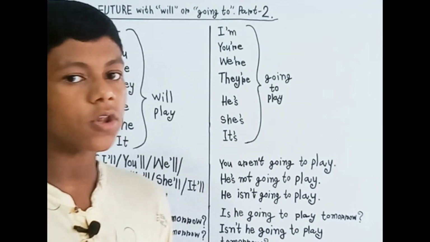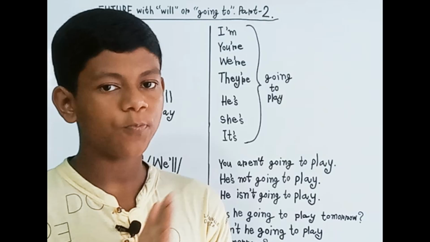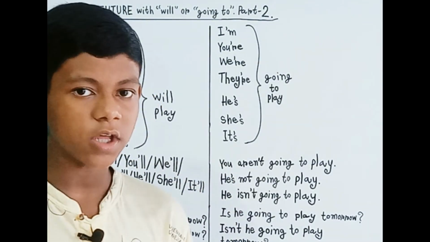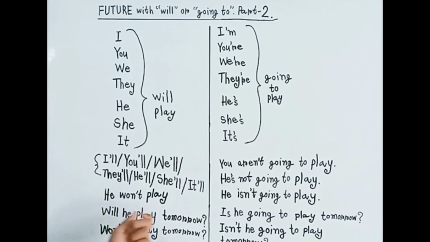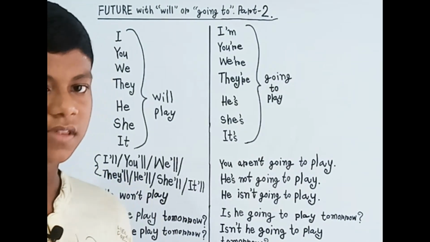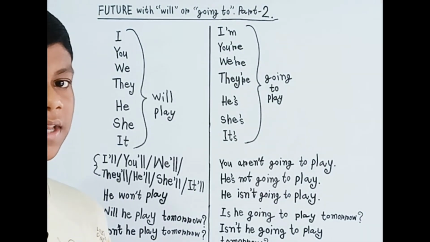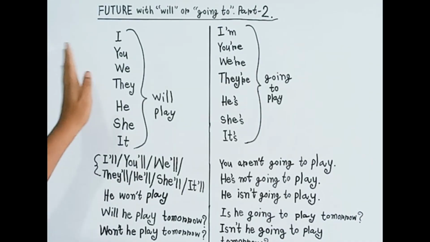Now we will try to learn the question. Before the subject, we have to put will. Yes, you can see the will. I have put the will before the subject. Then it becomes: Will he play tomorrow? It's the question form of the positive sentence. Like this, we can do it with other subjects too. We can say, will I play? Will you play?